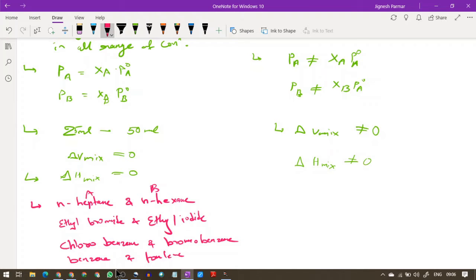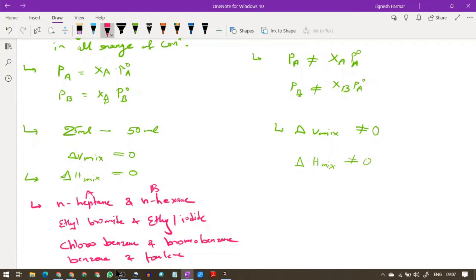So dear students, the interaction between molecules is almost of the same type before and after mixing. Therefore, the solutions are not accompanied by any changes in delta H mix and delta V mix.